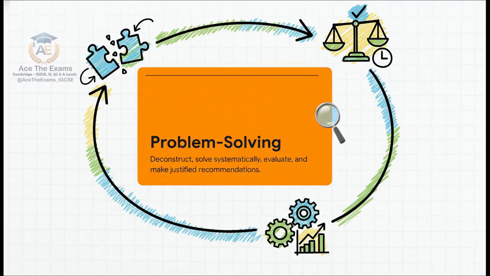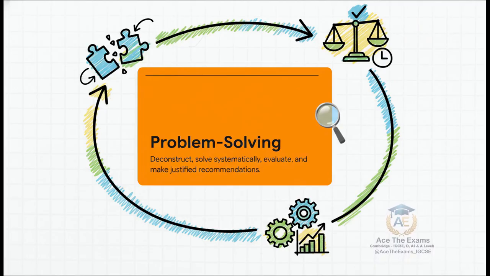Finally, and so many students skip this, you must evaluate and check for reasonableness. For instance, if you declared a variable to track a user's age, did you set a boundary condition to prevent negative numbers or someone entering an age of 999? This is what we mean by making justified recommendations. It's a completely closed-loop system of analytical perfection.